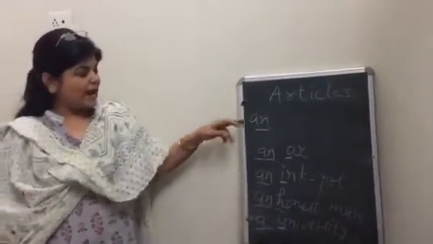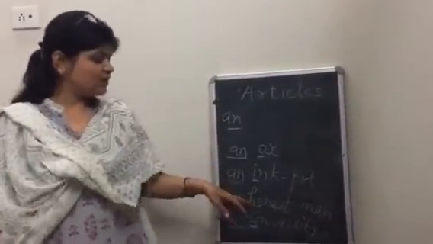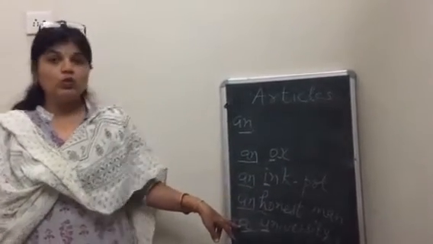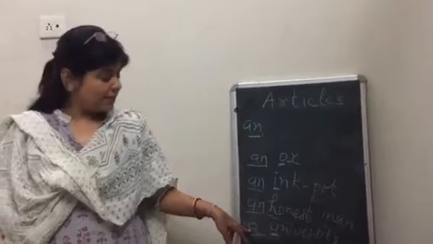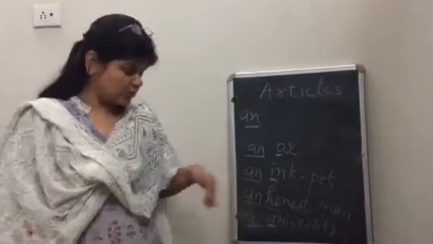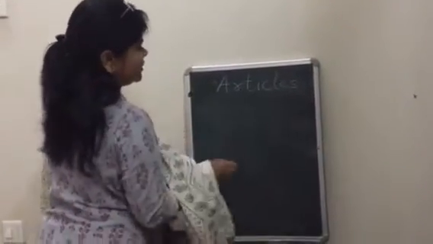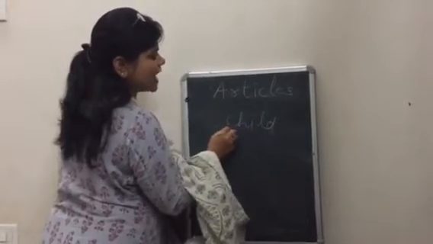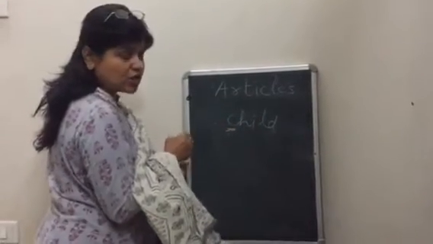So keep in mind, an is used before words beginning with vowel sounds, and a is used before words beginning with consonant sounds. Suppose I write child. Now here the initial sound is not a vowel sound. Ch is not a vowel sound.